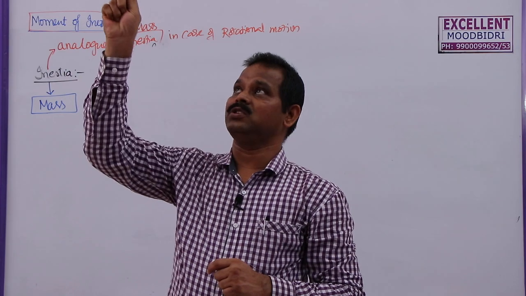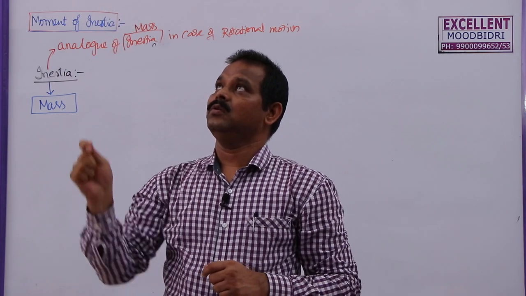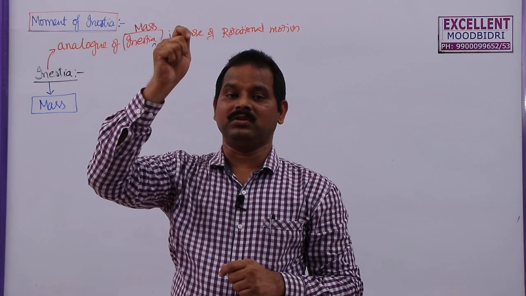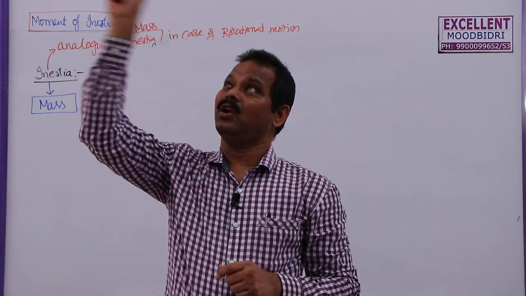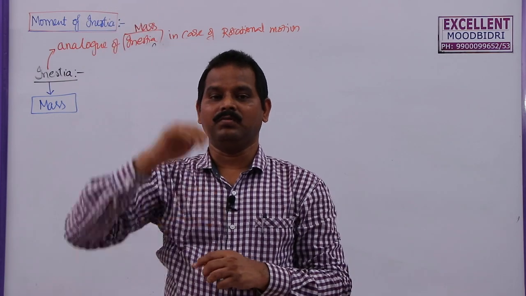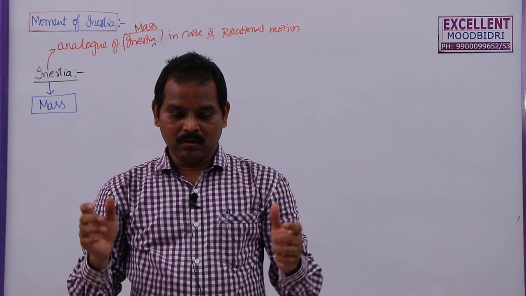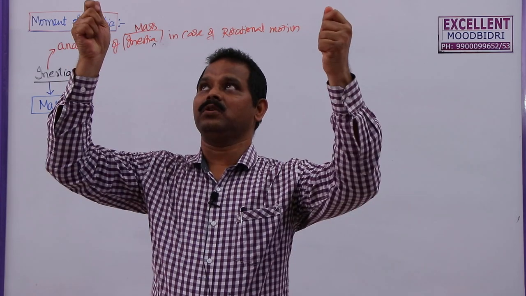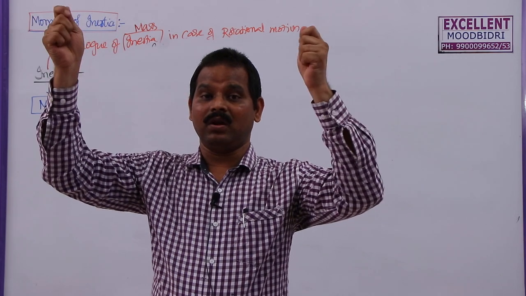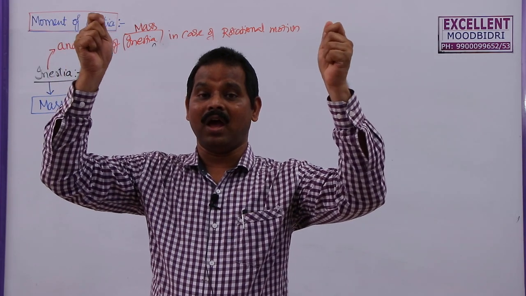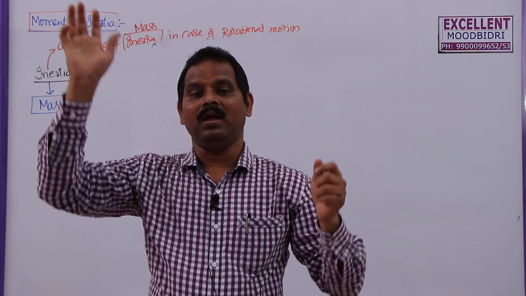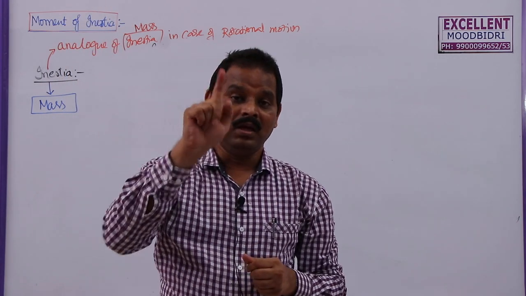Then you have to take one stick. If you keep the stick between the blades, the stick will rotate with the blades generally. But if you apply large force, then only the fan can be stopped with the help of the stick. But one more method is there. If you take two sticks and keep them in two different positions, these two will apply equal, opposite, parallel, non-collinear forces on the blades, and these two can stop the fan easily when compared to the single stick.